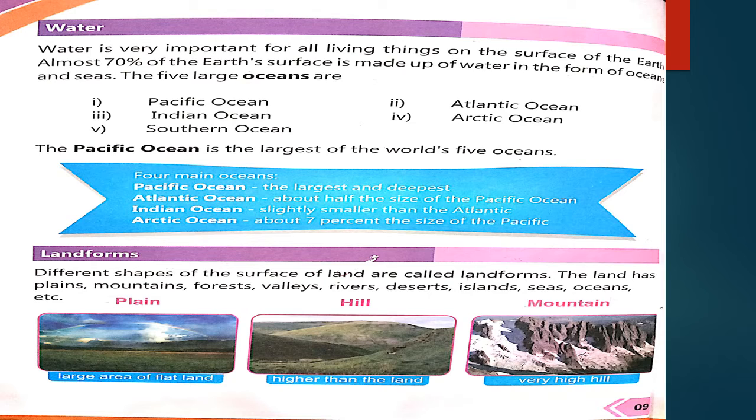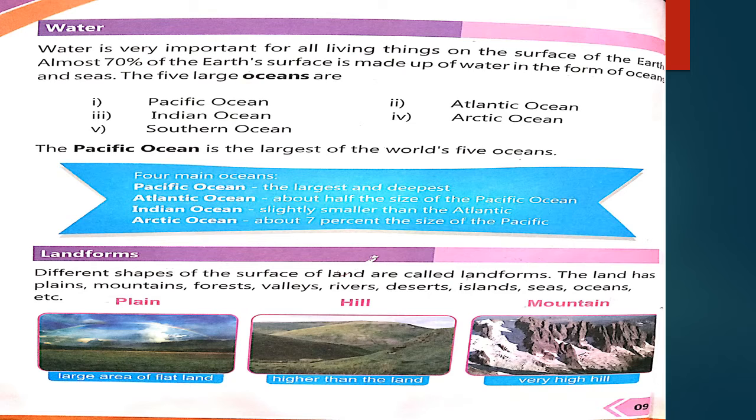The next are 4 main oceans and their qualities. Pacific Ocean, the largest and deepest, सबसे बड़ा और सबसे गहरा ocean है Pacific Ocean. The next one is Atlantic Ocean, about half the size of the Pacific Ocean. The next is Indian Ocean, slightly smaller than the Atlantic Ocean. Arctic, about 7% the size of the Pacific Ocean. If you divide the Pacific Ocean into 7 parts, one part is the Arctic.